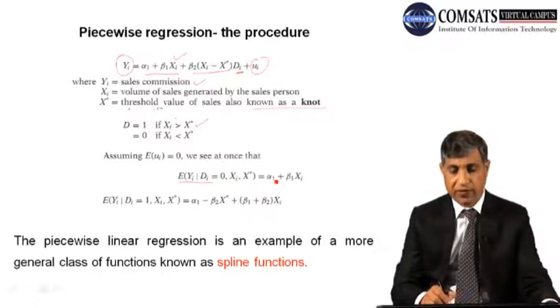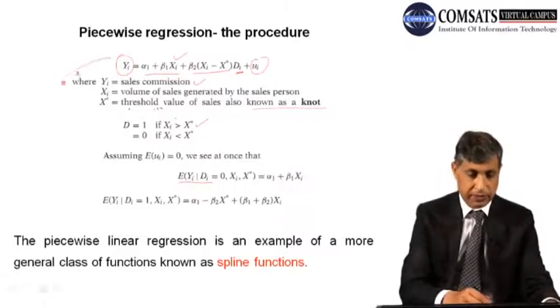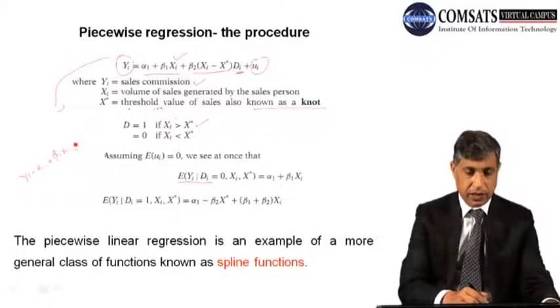It is equal to alpha 1 plus beta 1 x. मॉडल ले आएंगे यहाँ पर, yi is equal to alpha 1 plus beta 1 xi plus beta 2 (xi minus x star) di.